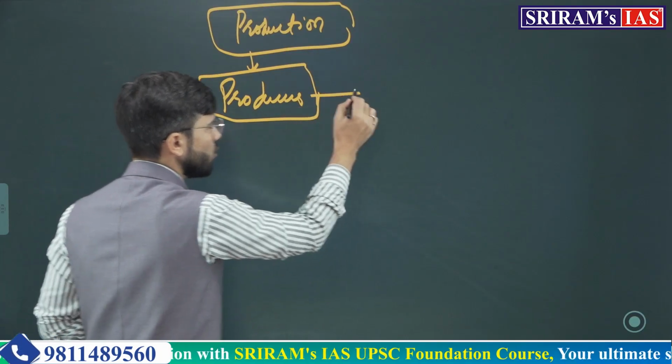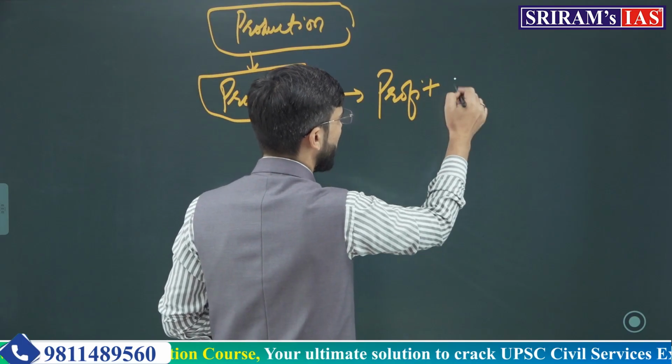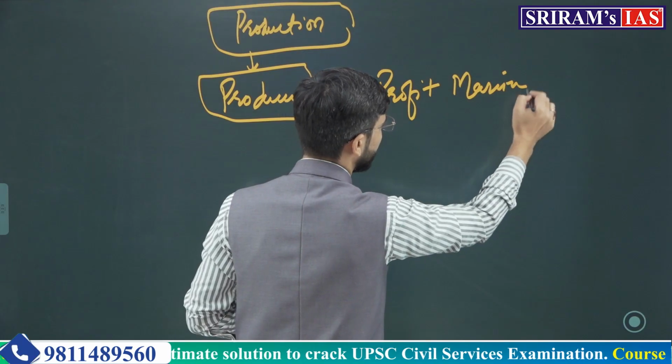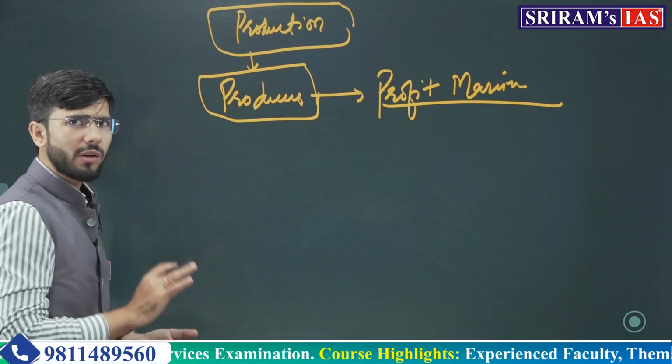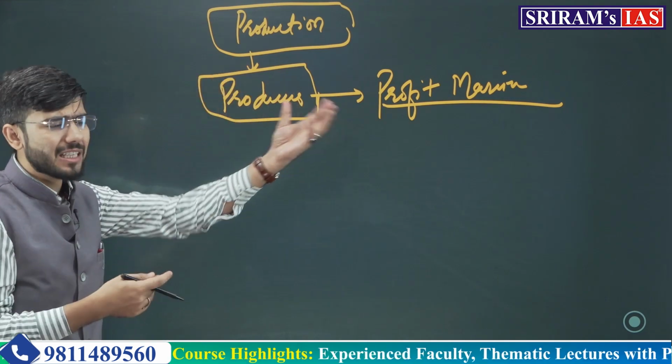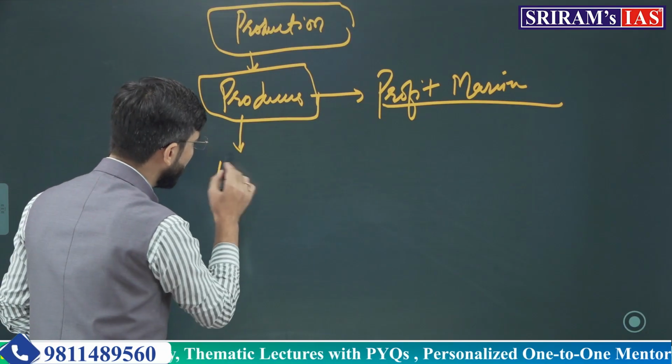these producers will produce goods for what? For profit maximization, maximum profit. So, what will they do? What will a producer do to produce maximum number of goods? They will utilize all their resources